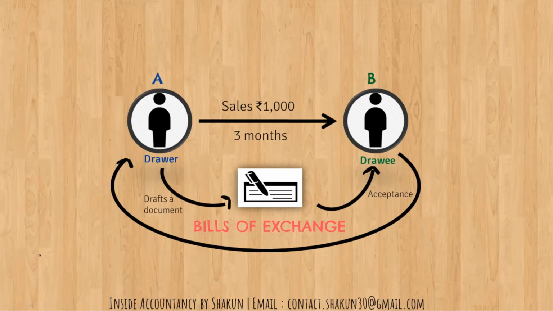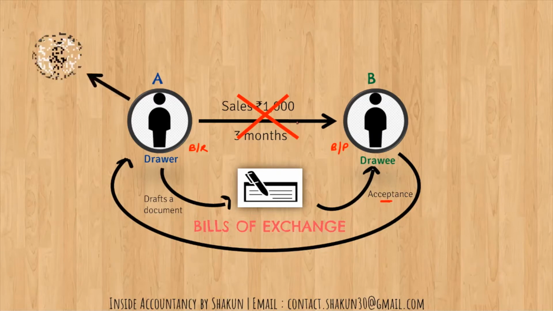I have many times explained this story to you for understanding the accounting treatment, where A is the drawer of the bill and B is the drawee. A had made sales, B was the purchaser, B had accepted the bill of exchange, and it was bills receivable for A and bills payable for B. So this situation we have discussed many times. Now suppose B refuses to make the payment, or because of some reasons is not able to make the payment. A will have an option of taking the bill to the notary public.